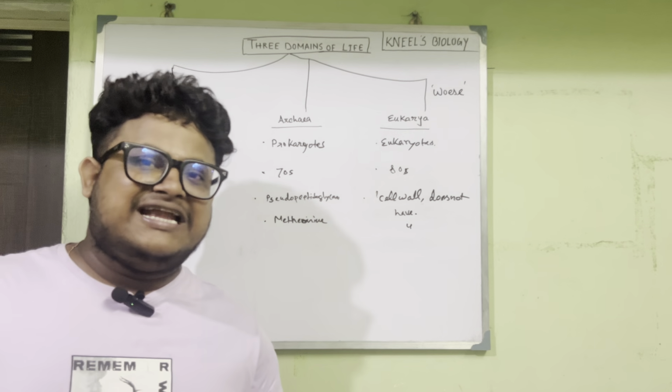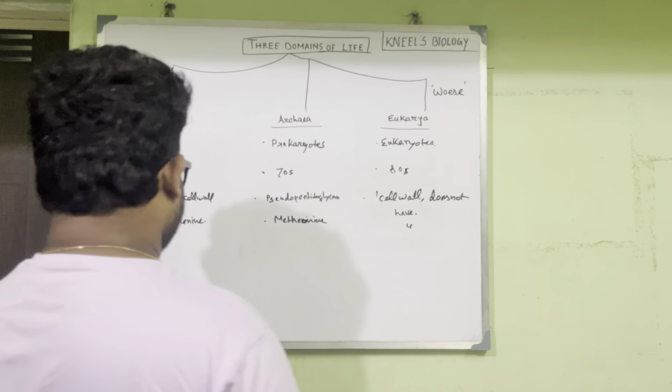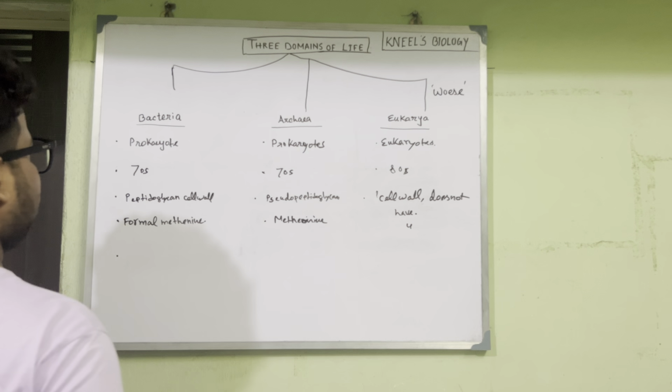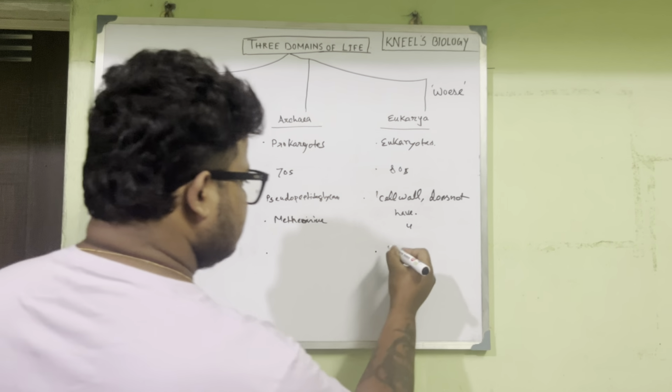Here we discuss how the DNA dependent RNA polymerase varies for the 3 categories. In case of bacteria it is 1, in case of archaea it is several, and in case of eukarya, it is 3.